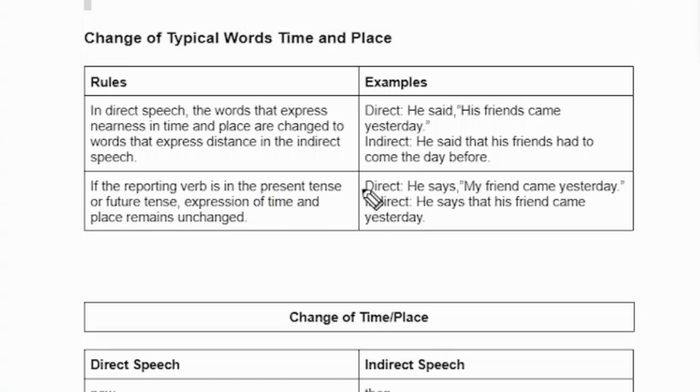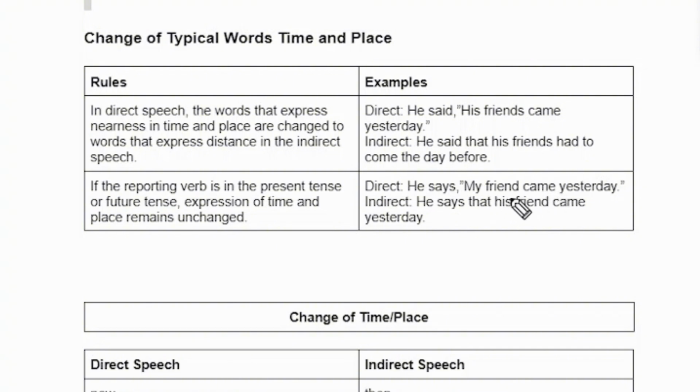Okay, in the next sentence, direct: he says, my friend came yesterday. Indirect: he says that his friend came yesterday. So you can see that there is a little bit of change. "That" has been used and the comma has been omitted, otherwise there is no change. Look at it, "he says", only "that" has been used and "my" has been converted into "his".